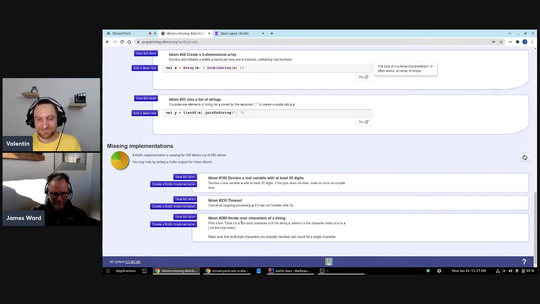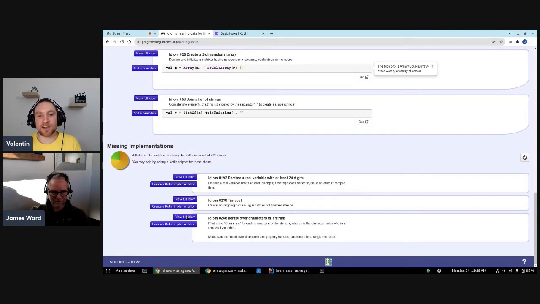And then this other one here is iterate over characters of a string, and I think that one is the easiest, or well, maybe not the easiest, but I kind of have an idea for how to do that one. The other ones we'll have to do some Googling to get there. But the timeout one to me would be the most interesting, but I may not actually be able to do it in a reasonable amount of time. But here is what I would suggest. Yeah, let's try the very last one, the one iterating over characters.